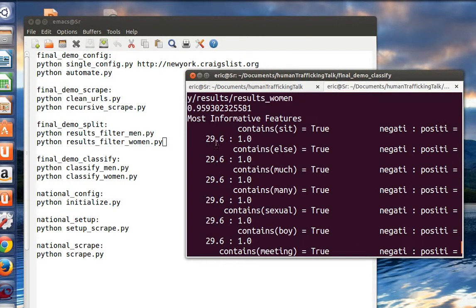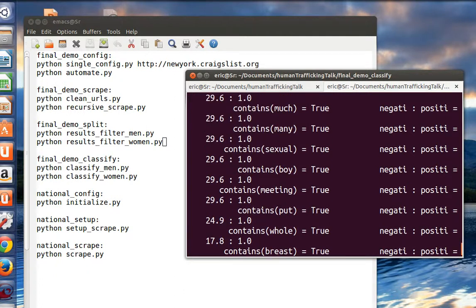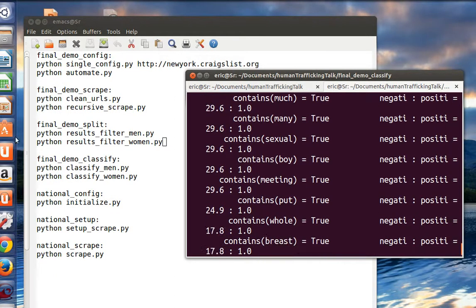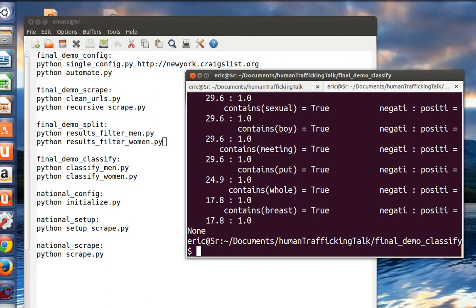And then you can see these numbers. I apologize that it's not super pretty right now. It's just because of how big I had to make the text. But 29 is the most useful feature, and then 17 would be less powerful in terms of explanatory power. I'm surprised actually that breast is less explanatory. I guess for whatever reason it's not used as commonly. In any case, moving on.